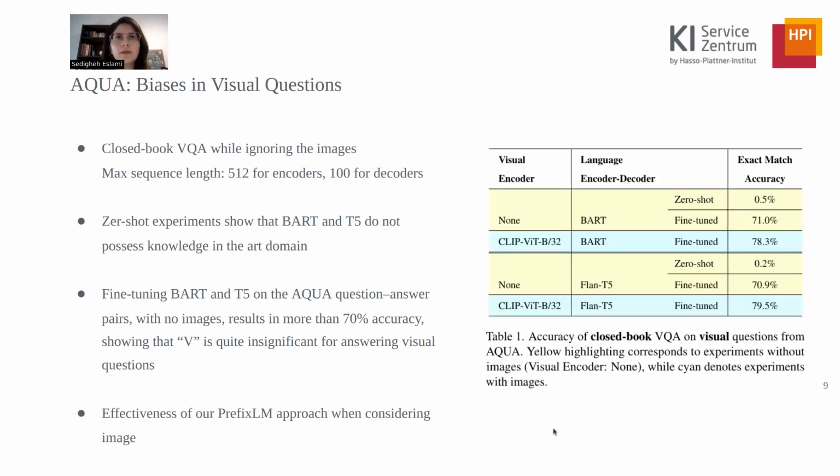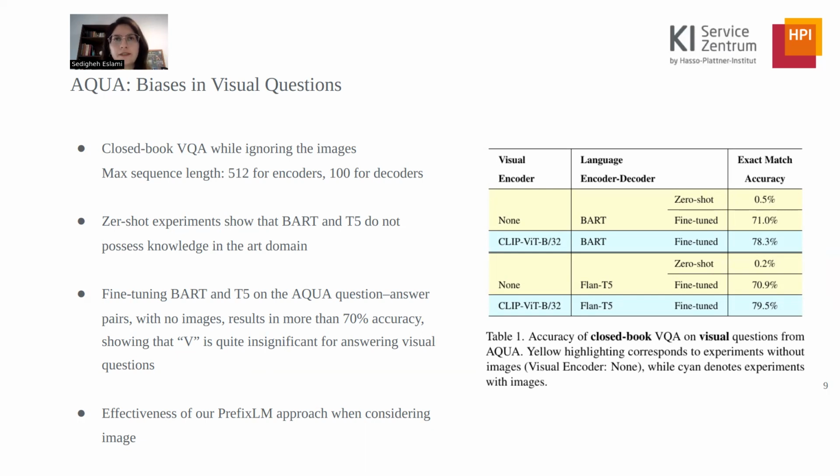We started our experiments on ArtVQA with the goal of understanding whether images truly matter for answering questions in AQUA. For this, we performed closed-book VQA using our prefix LM while ignoring the images. For language encoder and decoder, we used BART and T5 models. We first observed that BART and T5 with no fine-tuning are not able to answer the questions, meaning that these models do not possess any background knowledge in the art domain.